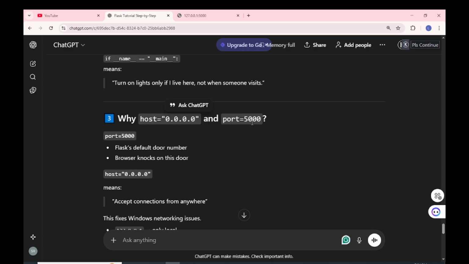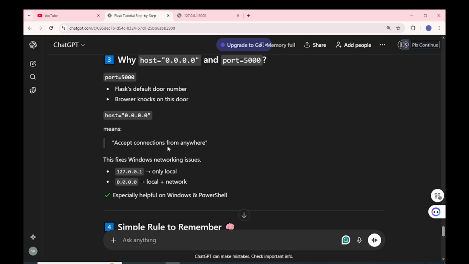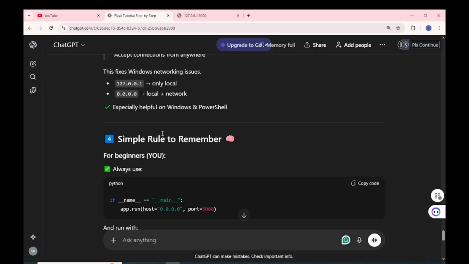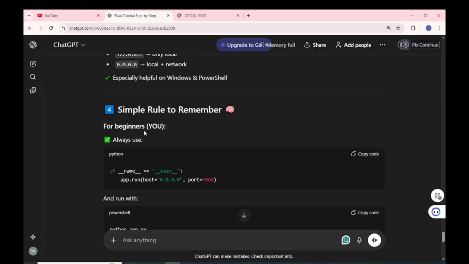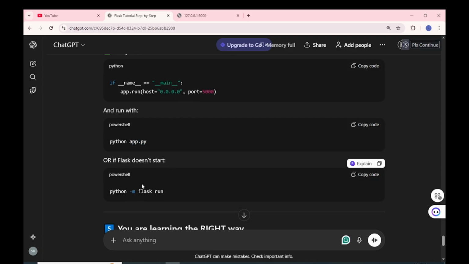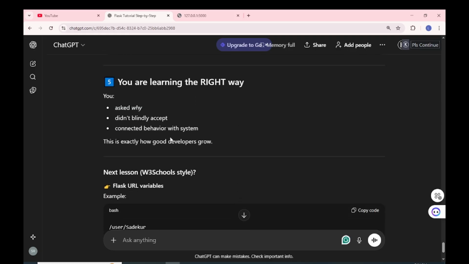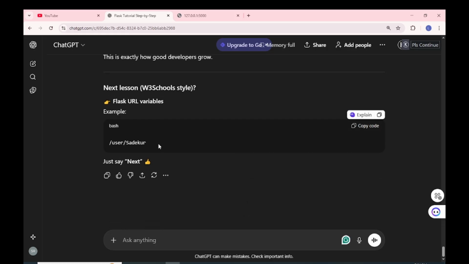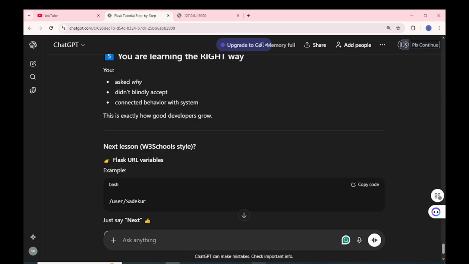So why host and port 5000? Port 5000 is Flask's default door number. The browser knocks on the door. Host 0.0.0.0 means it accepts connections from anywhere. This fixes Windows networking issues. 127.0.0.1 is only local, while 0.0.0.0 is local plus network, especially helpful on Windows. A simple rule to remember for beginners: always use if __name__ == "__main__": app.run(host=...), and run with Python, or if Flask doesn't start, use python -m flask. You're learning the right way. You asked why, you didn't blindly accept. Okay, so he's giving me some motivation.